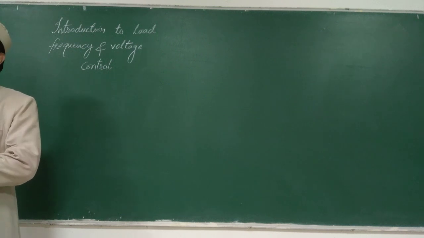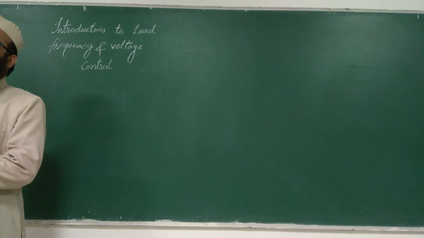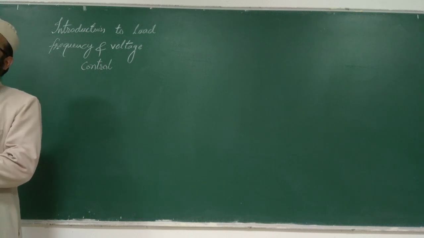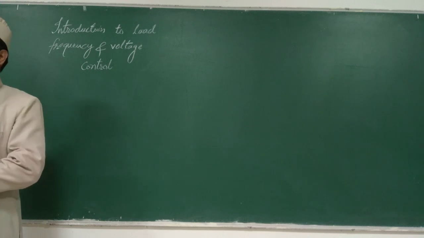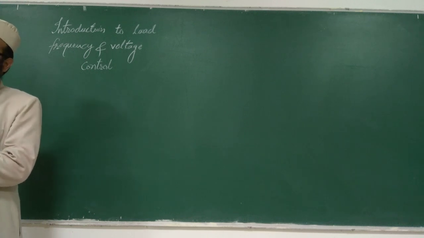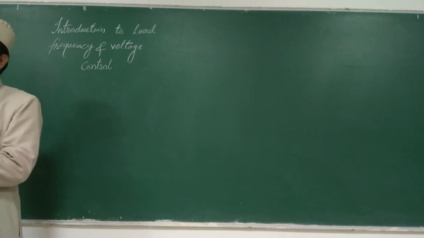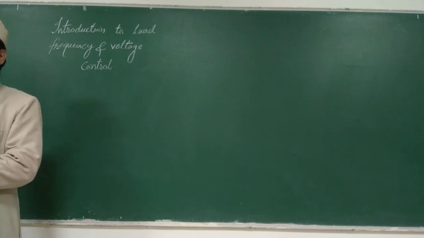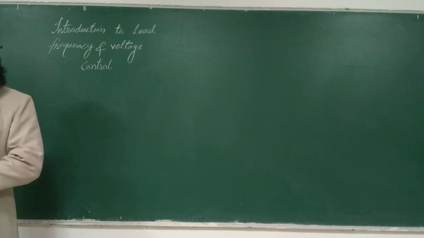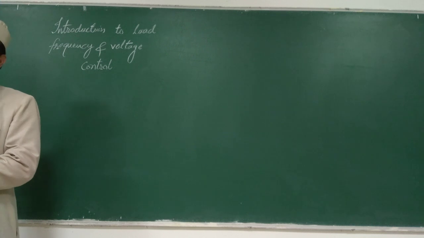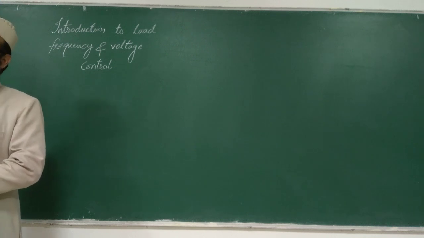We should not allow the variation of active generation such that the limit of the frequency is violated. The frequency must be within maximum and minimum allowable limits, right? F min and F max. That is very small, right? So for India, our reference frequency is 50 Hz. So we try to maintain our frequency of generation at 50 Hz.